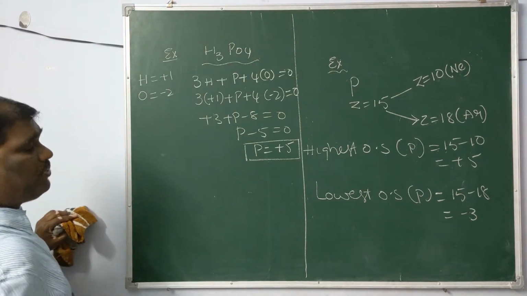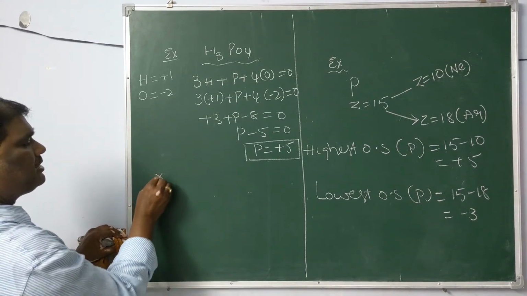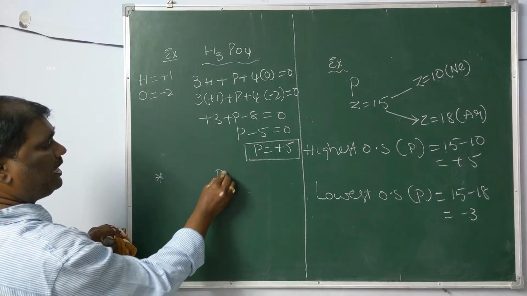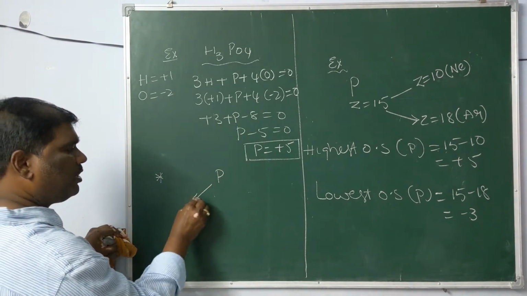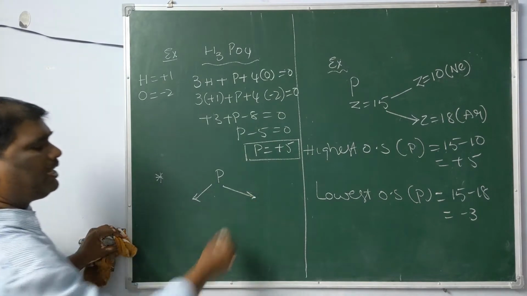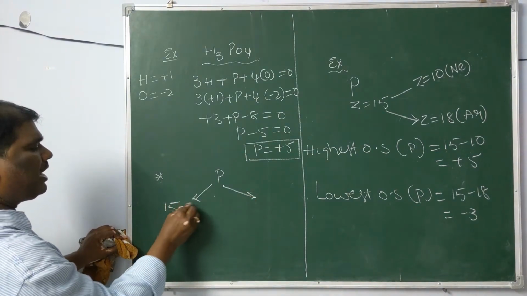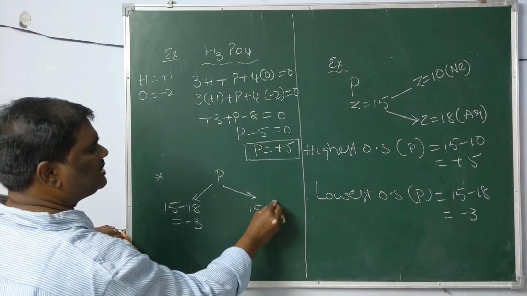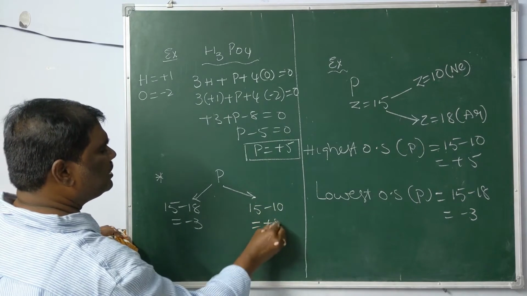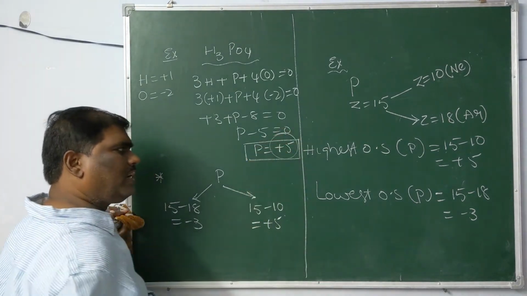The first step is to find out the oxidation state. The second part is to verify the oxidation state. For phosphorus, what is the highest one and what is the least one? The least one is 15 minus 18, which is -3, and the highest is 15 minus 10, which is +5. Already the compound has +5 oxidation state.